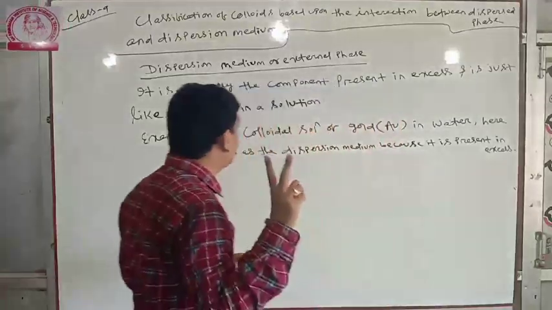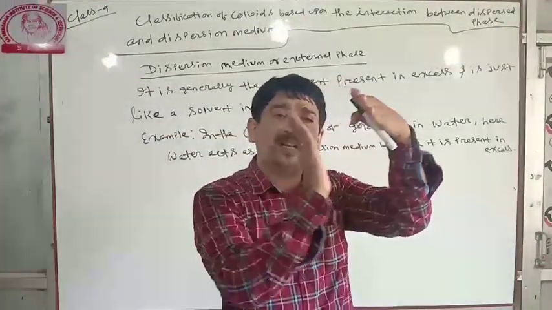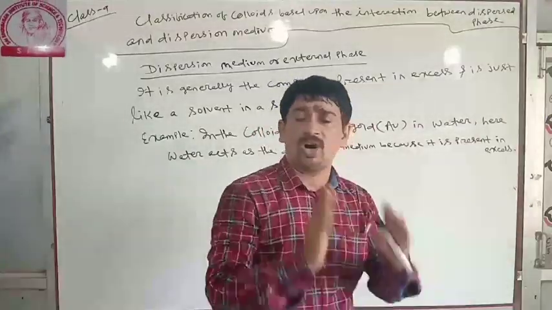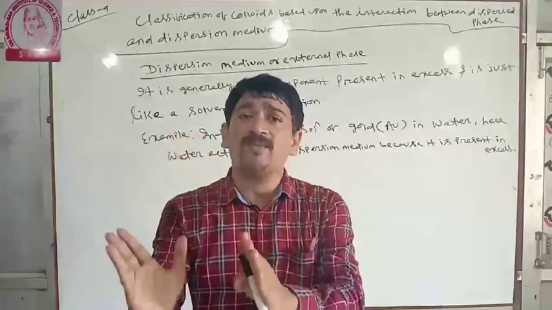Very simple things. In a colloidal solution, the smaller part acts as the dispersed phase or internal phase. The larger part acts as the dispersion medium or external phase.